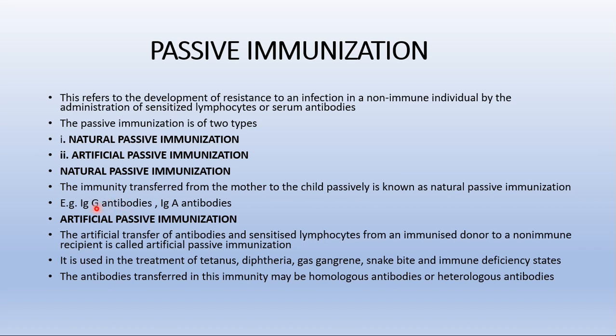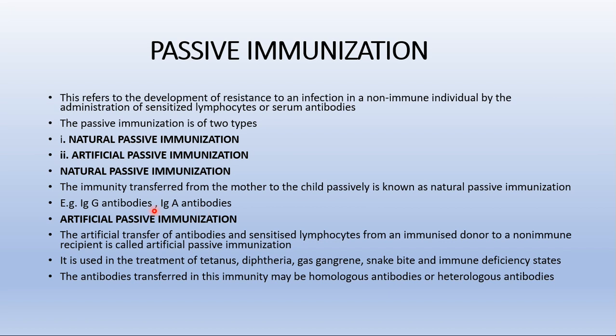Only IgG antibodies are transferred through the placenta, since the other types of antibodies cannot pass through it. After birth, antibodies are passively transferred to the baby through colostrum. What is colostrum? The first milk produced by the mother after the birth of the offspring is called colostrum. And breastfed babies can absorb the antibodies directly from the intestine.